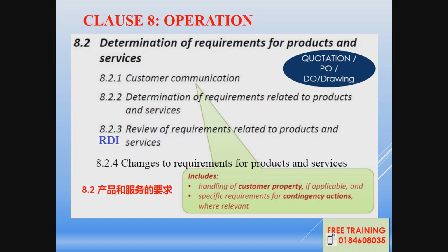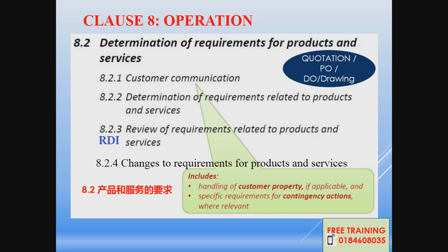Normally you use quotation, PO, DO and drawing for communication. Then you determine the requirements related to product and services, 8.2.2. This one will refer to the drawing, your product requirement. And 8.2.3 reviews the requirement related to product and services. So you will have a record.